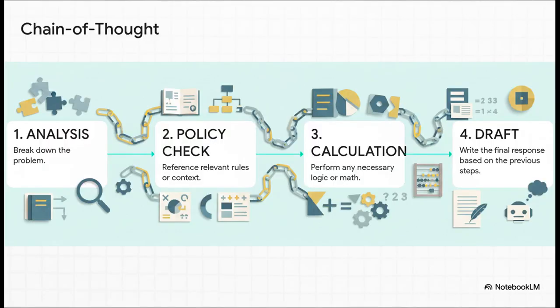Now, for the really complex problems, the ones that involve logic or multiple steps, you can't just ask for the final answer. You have to force the model to show its work. This technique is called chain of thought. By telling it to first analyze the problem, then check its rules, then do any calculations, and only then draft a response, you're guiding its entire reasoning process. And if it messes up, you can see exactly where it went wrong.